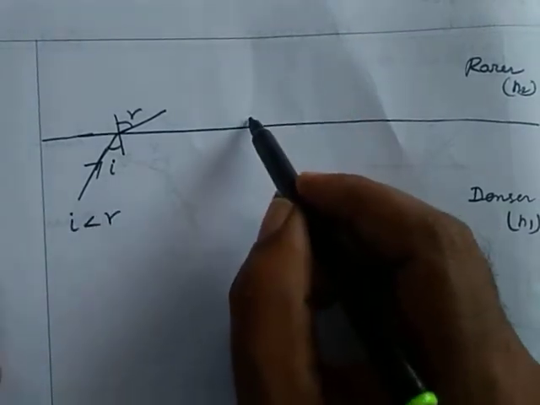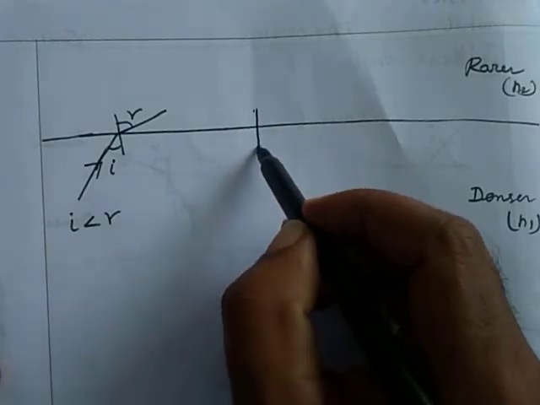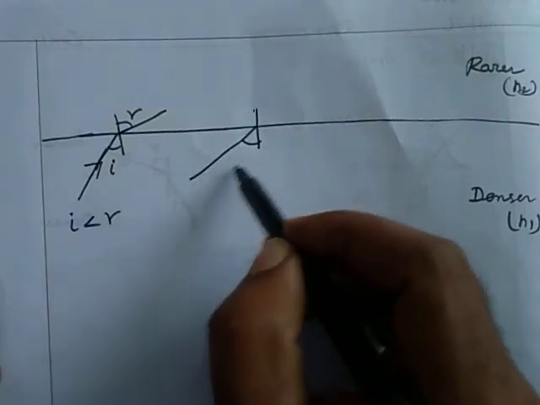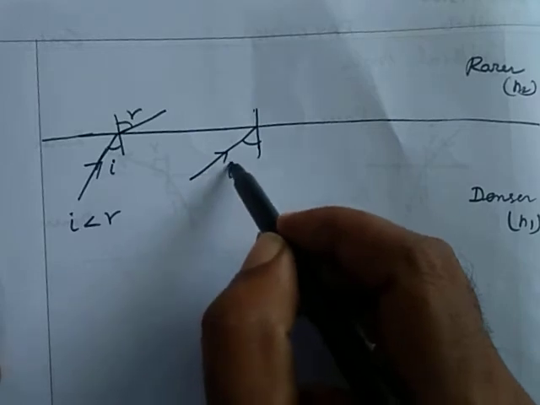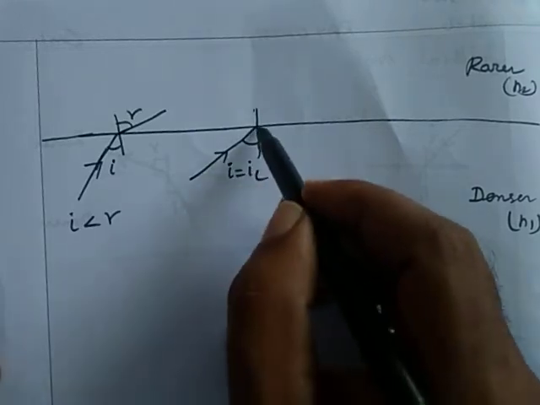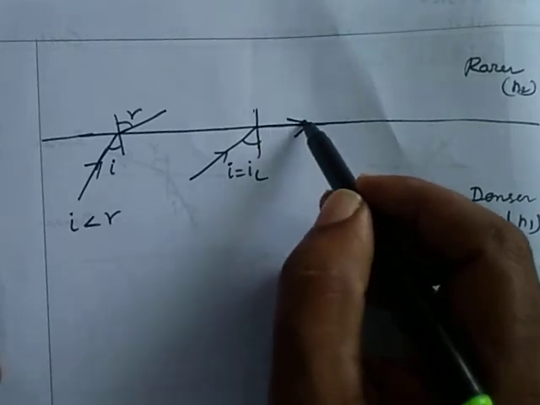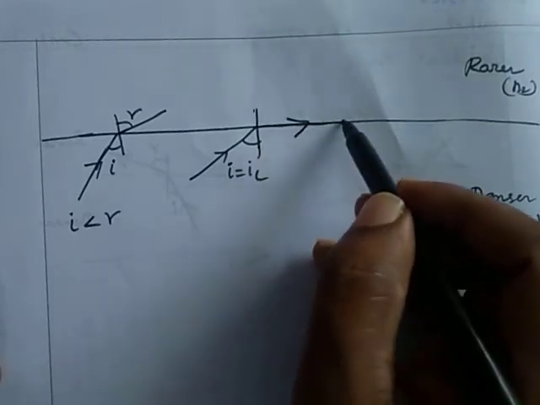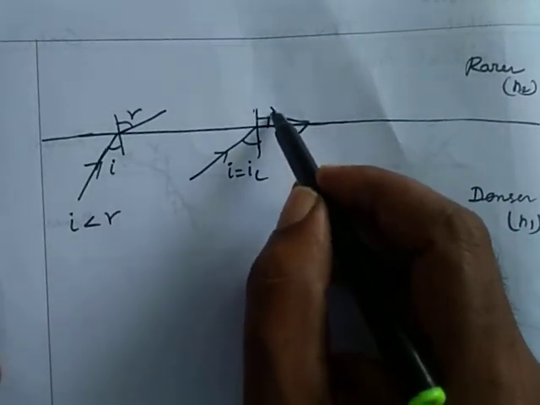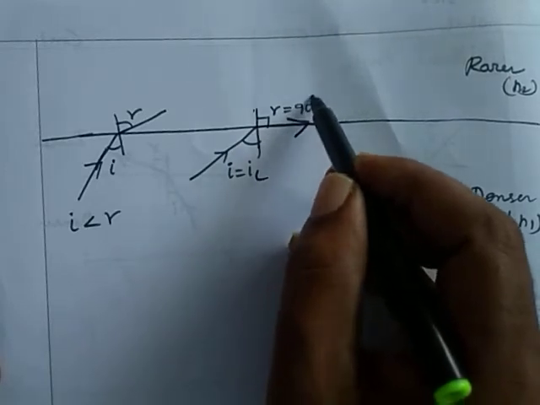At the next instant, I increase the angle of incidence to a particular angle that is equal to the critical angle. At that point, there will be a refracted ray on the surface of the boundary, that grazes the surface. Then at that point, the angle of refraction is 90 degrees.